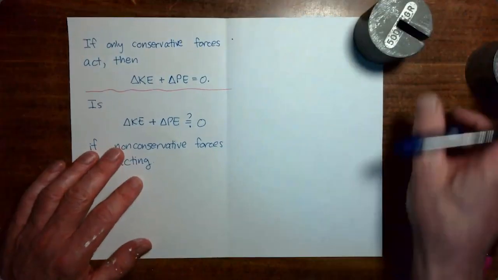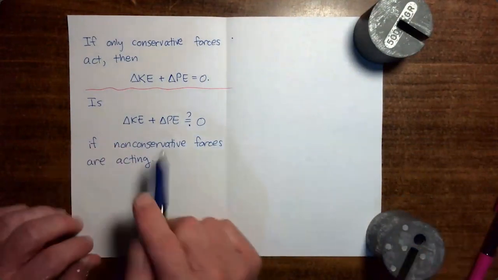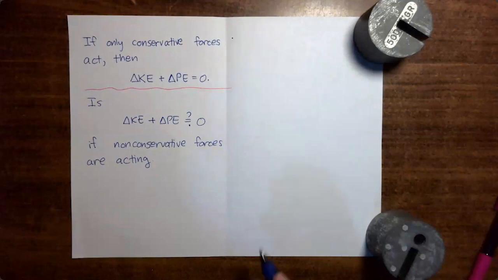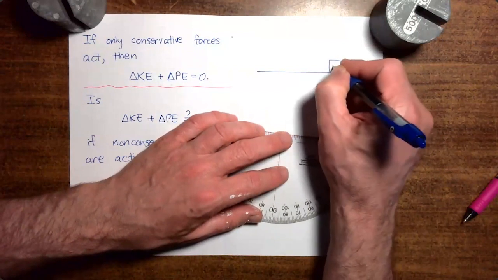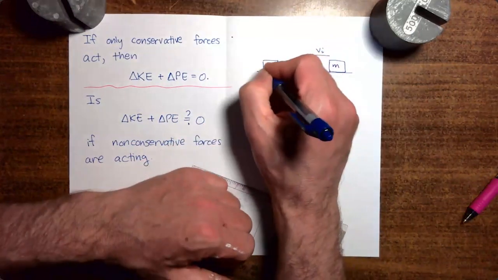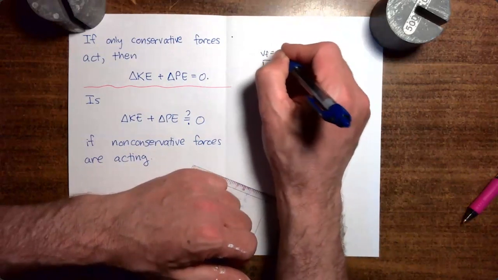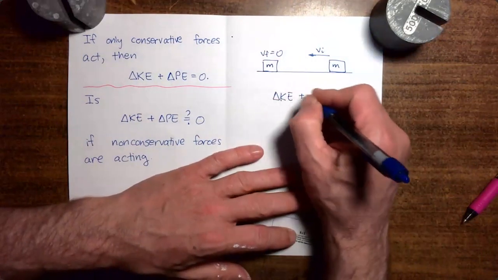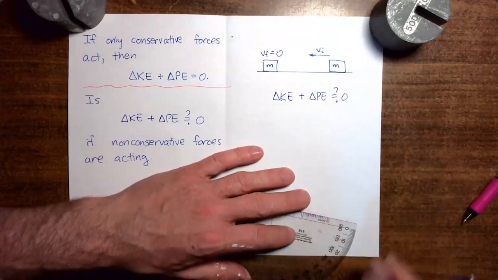So in that demo, we actually saw a process where a non-conservative force is acting, and we can ask ourselves, for that process, was it still true that change in kinetic energy plus change in potential energy was equal to zero? Okay, I'm going to sketch that out. So we had that mass. I gave it some initial speed. Then friction acted between the mass and the table, and then the mass came to rest, and the final speed was zero. So let's ask if change in kinetic energy plus change in potential energy was in fact zero or not for that process I just showed you.